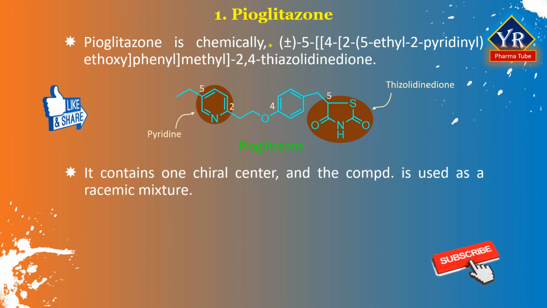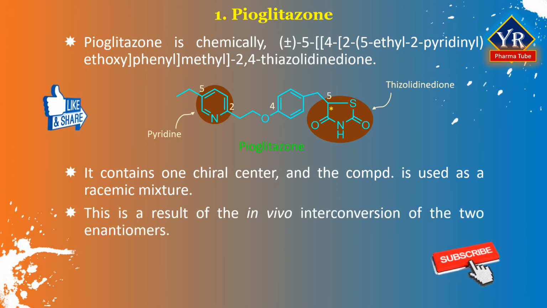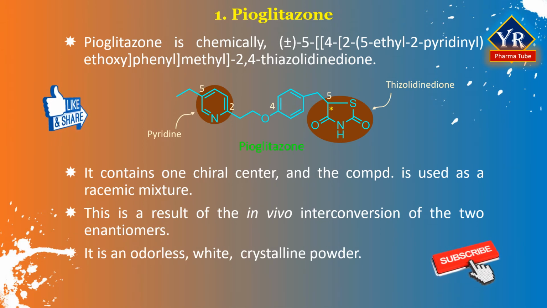Although the molecule contains one chiral center, the compound is used as a racemic mixture. This is primarily as a result of the in vivo interconversion of the two enantiomers. Thus, there are no differences in the pharmacological activity of the two enantiomers. Pioglitazone is an odorless, white crystalline powder that must be converted to a salt such as its hydrochloride before it will have any water solubility.